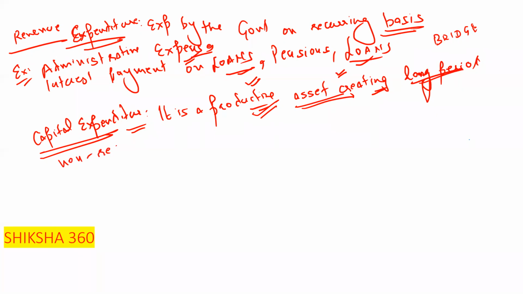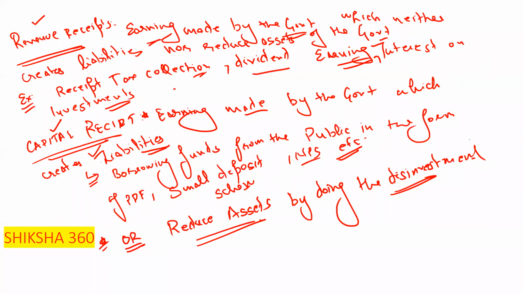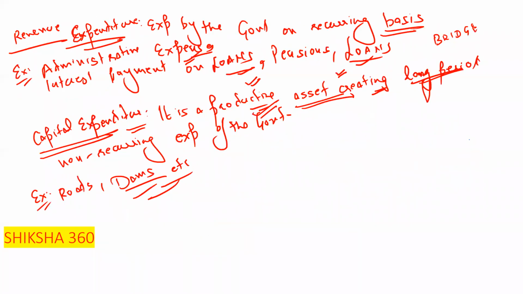It is non-recurring expenditure of the government, for example roads and dams. All these things come under capital expenditure. So we have discussed four things: revenue receipts, capital receipts, revenue expenditure, and capital expenditure.